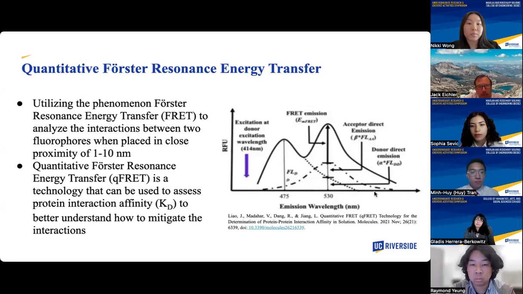The two fluorophores, when placed in proximity of 1 to 10 nanometers, will induce an energy transfer from the FRET donor to the FRET acceptor through dipole-dipole interactions, as depicted on the figure on the screen. Quantitative Förster resonance energy transfer is a technology that can then assess the protein interaction affinity, KD, which can help us to better understand the binding affinity between the two.